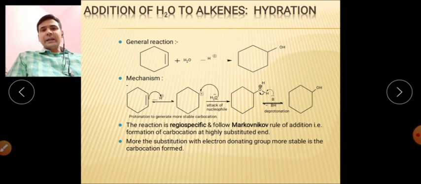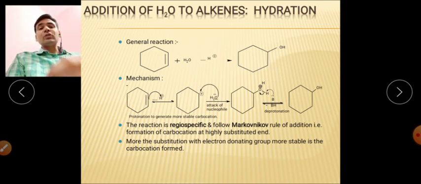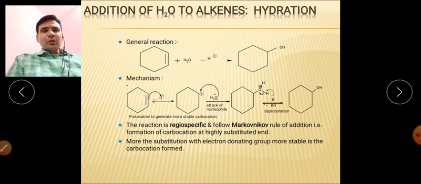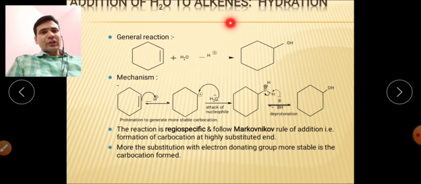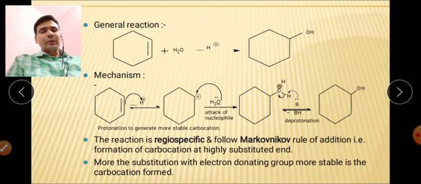A hydrated product will be synthesized, meaning there will be addition of a hydroxyl group on the carbon-carbon multiple bond. So the first reaction is addition of water to alkene, that is the hydration reaction. First of all, this reaction will take place in the presence of acid. It will be an acid catalyzed reaction. We come to the mechanism because you know what will happen in this reaction: a hydroxyl group will be attached to one of the doubly bonded carbon atoms and alcohol will be synthesized.